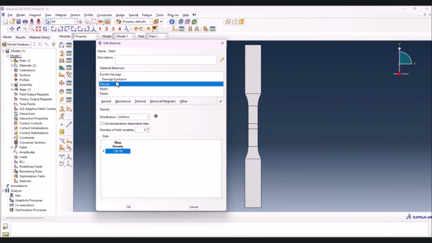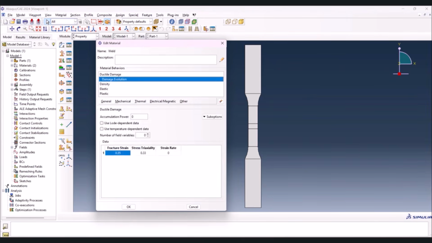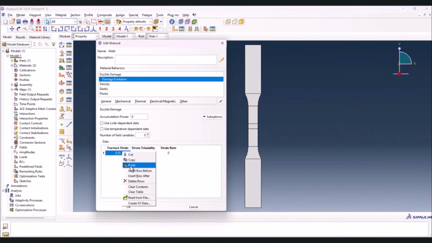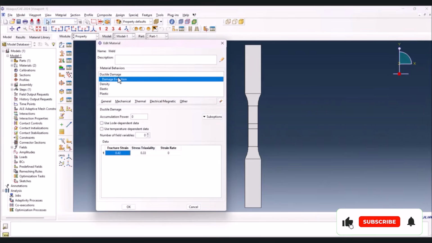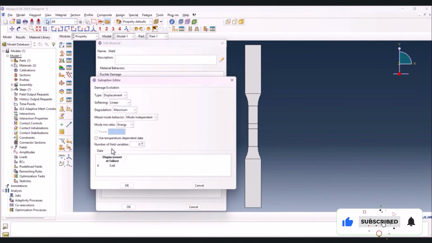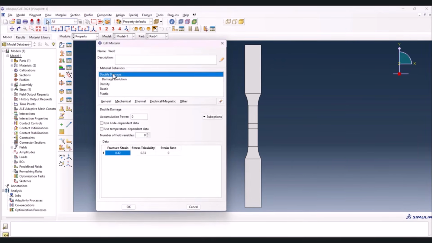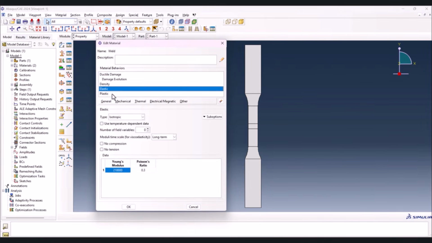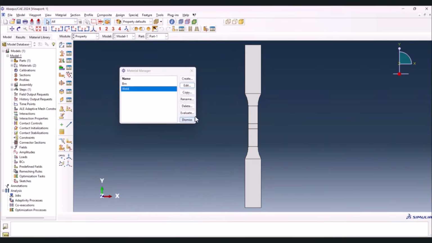Then we need to go to the damage evolution. This one is 42, so we can copy this one and we just paste it here. Then we need to go to the damage evolution, and this value is 0.55. And we have the ductile damage, we have the density, plastic and elastic. Then okay, we have a base metal and a weld metal.